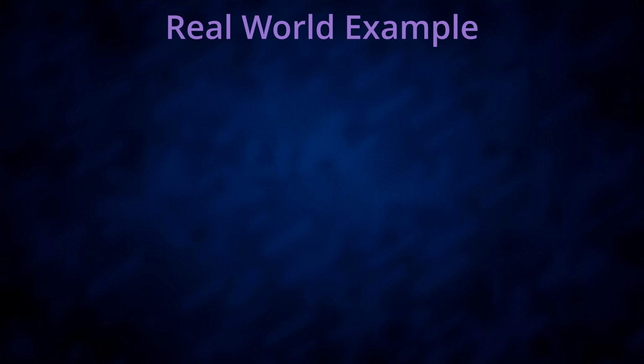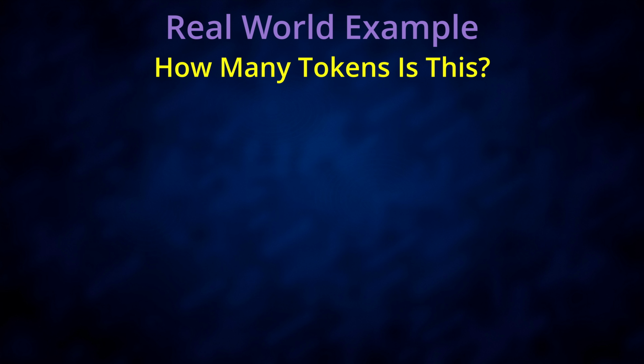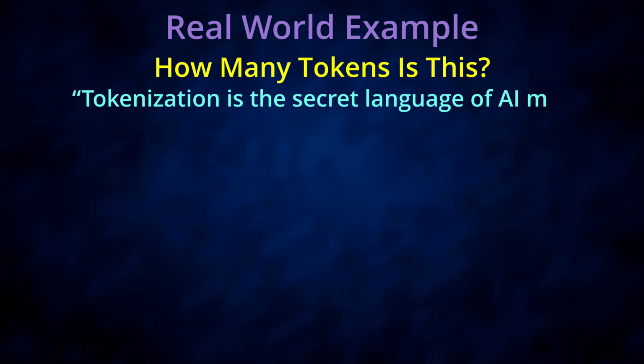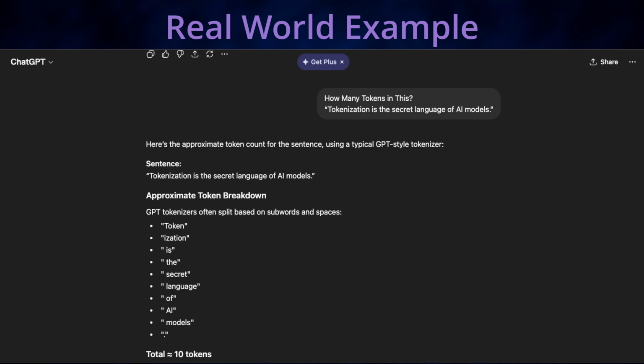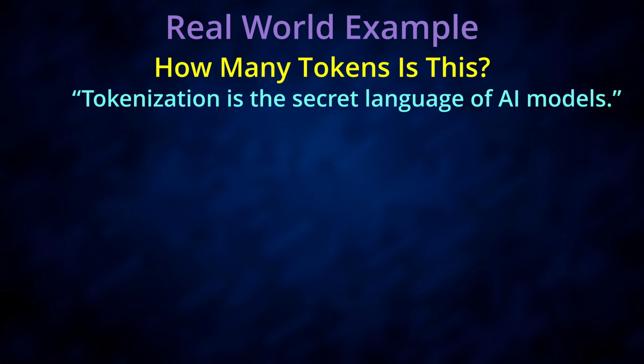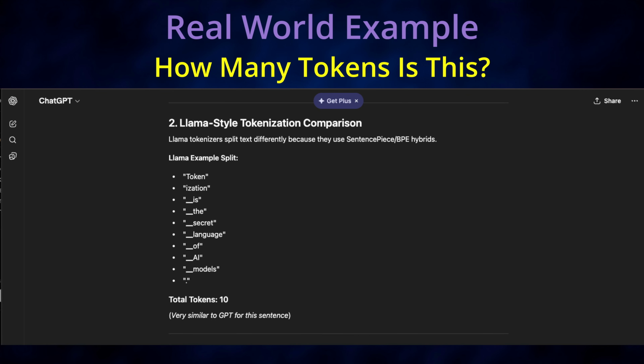Real-world example. How many tokens is this sentence? Tokenization is the secret language of AI models. Token counts vary depending on the tokenizer. OpenAI's GPT tokenizer, approximately 8 to 10 tokens. Llama tokenizer, slightly different. SentencePiece may split words like language into smaller chunks.